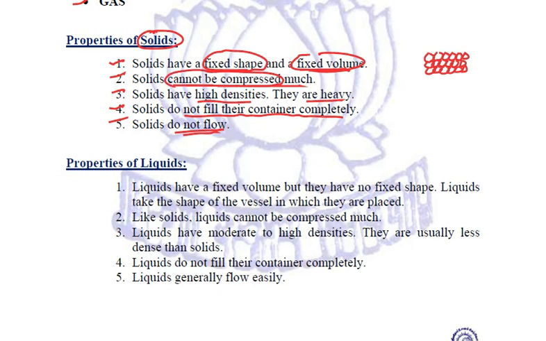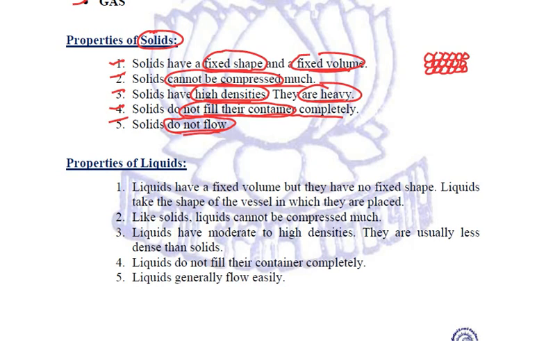Because they are so tightly packed, they have high densities and are heavy, since more particles can be accommodated in less space. Because of their fixed shape, they do not fill their container completely, and they do not flow. The reason is, again, that the particles are tightly packed, so they bind each other with a strong force of attraction. So all the properties of solids are only because of one particular reason, that the particles are very closely packed.